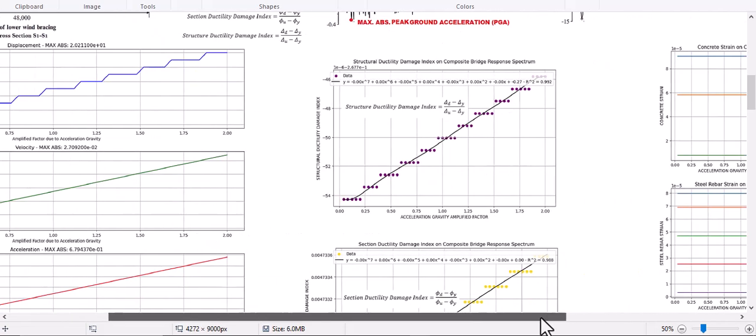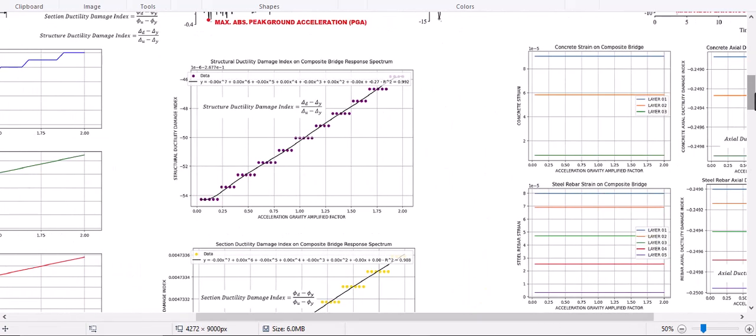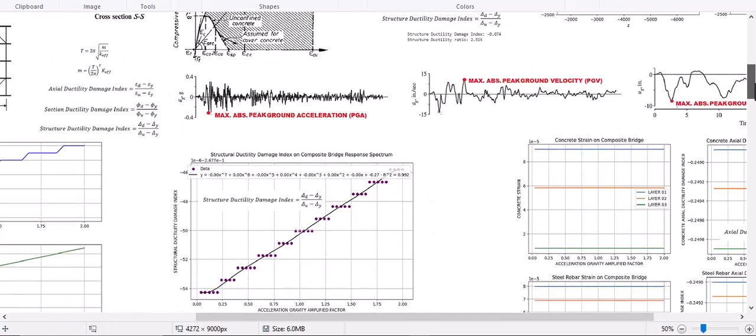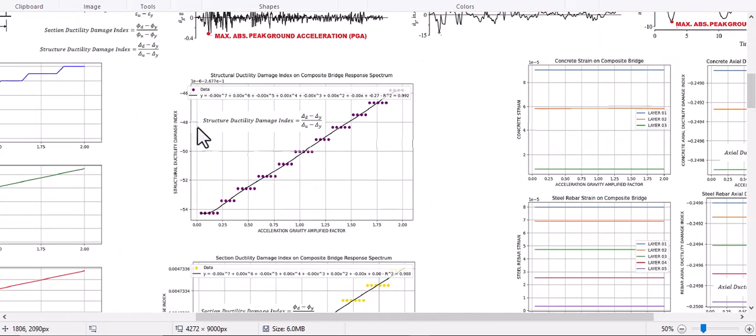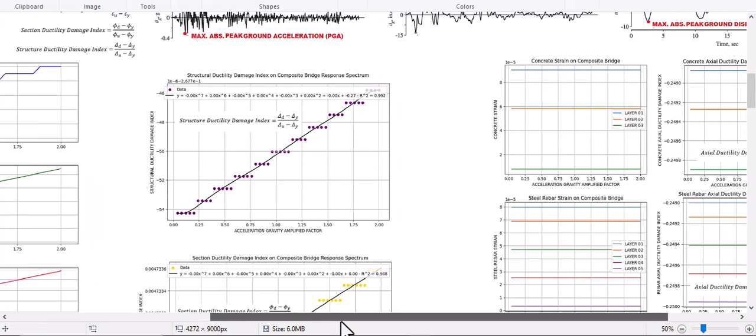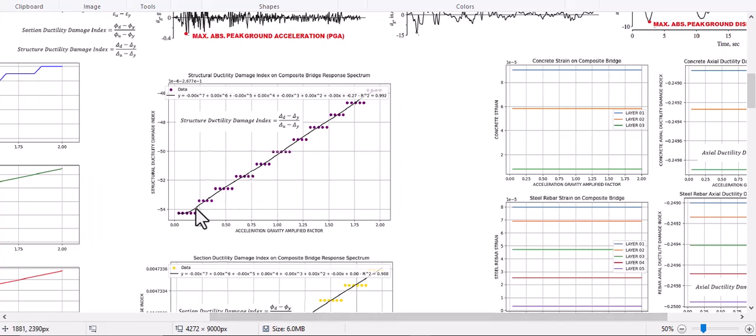So it shows the structural ductility damage index based on different acceleration factors. You see in here.